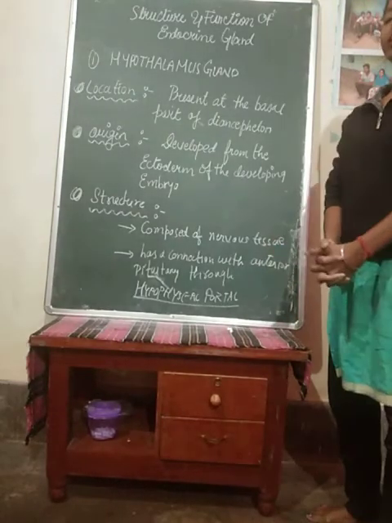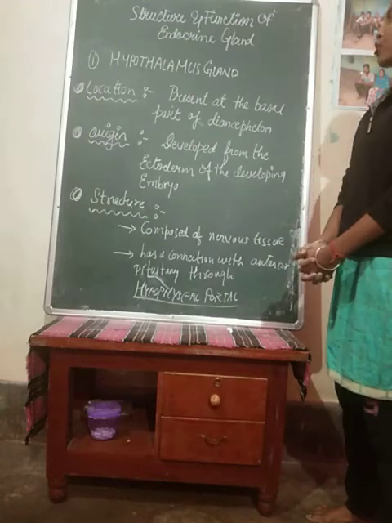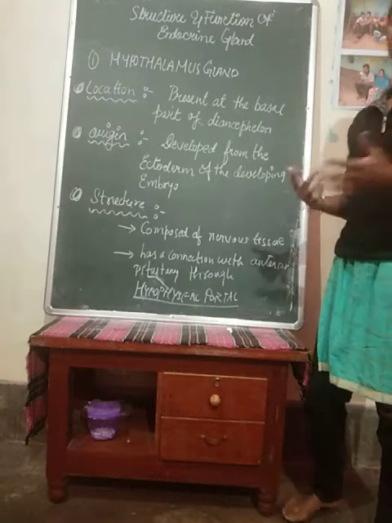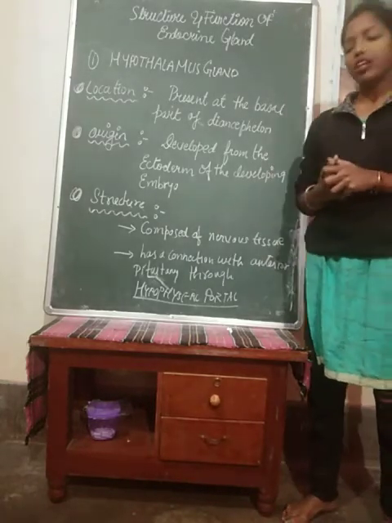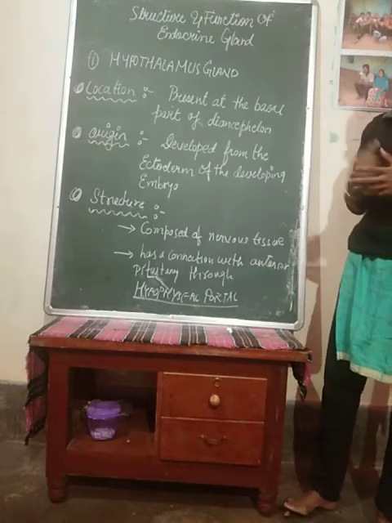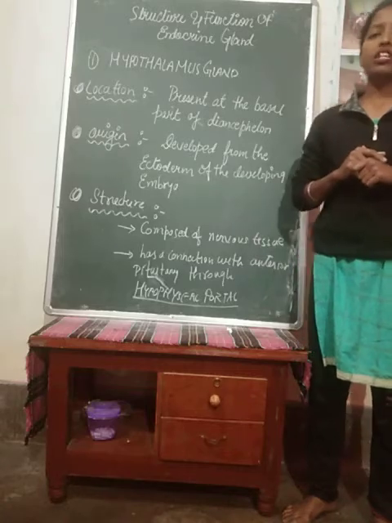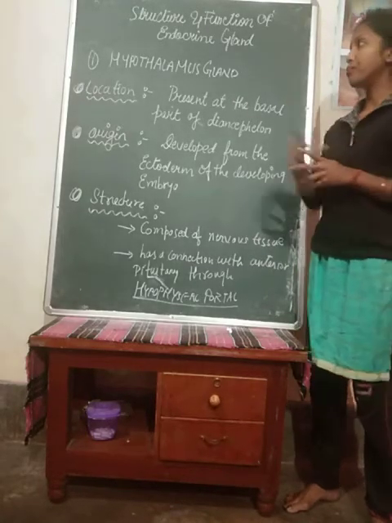Students, now let us start with the structure and function of endocrine glands. So first of the glands, let us see the hypothalamus gland. Hypothalamus gland is present in the brain. We know that in the junior classes also we have studied about this. Spiritually it is termed as the seat of the soul.